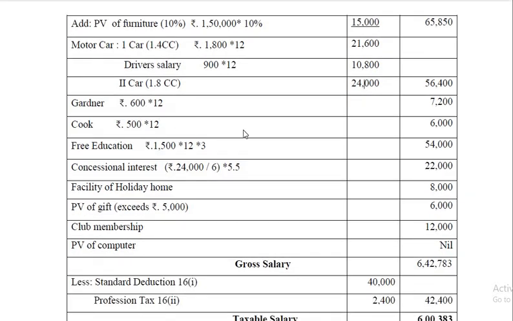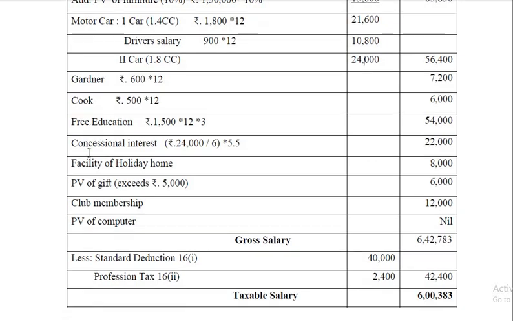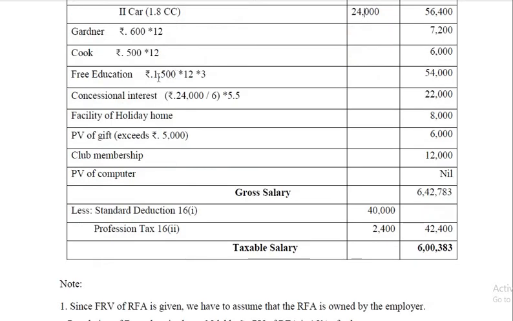Gardener's salary is taxable, cook's salary is taxable, free education. I told you if the institution where the children study is owned by the SSC, owned by the employer or sponsored by the employer, it is exempt up to 1,000 rupees. But if it is more than that, the full amount is taxable. So 1,500 into 2 children.